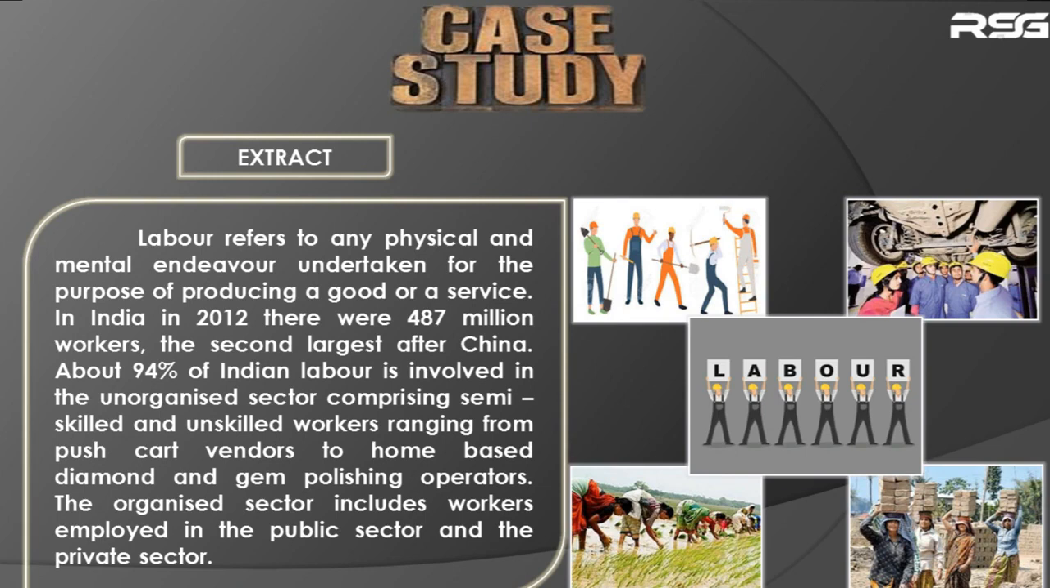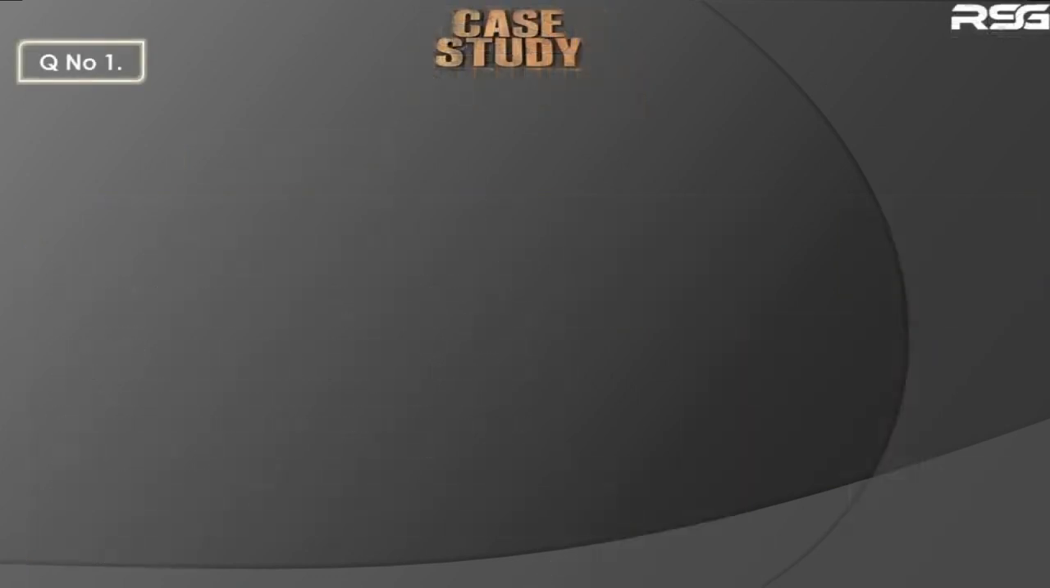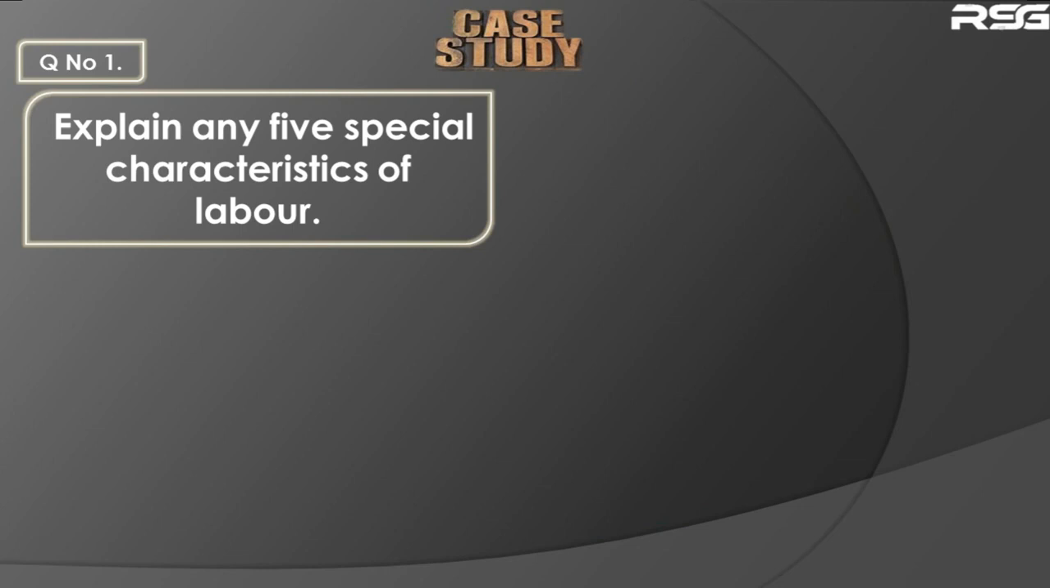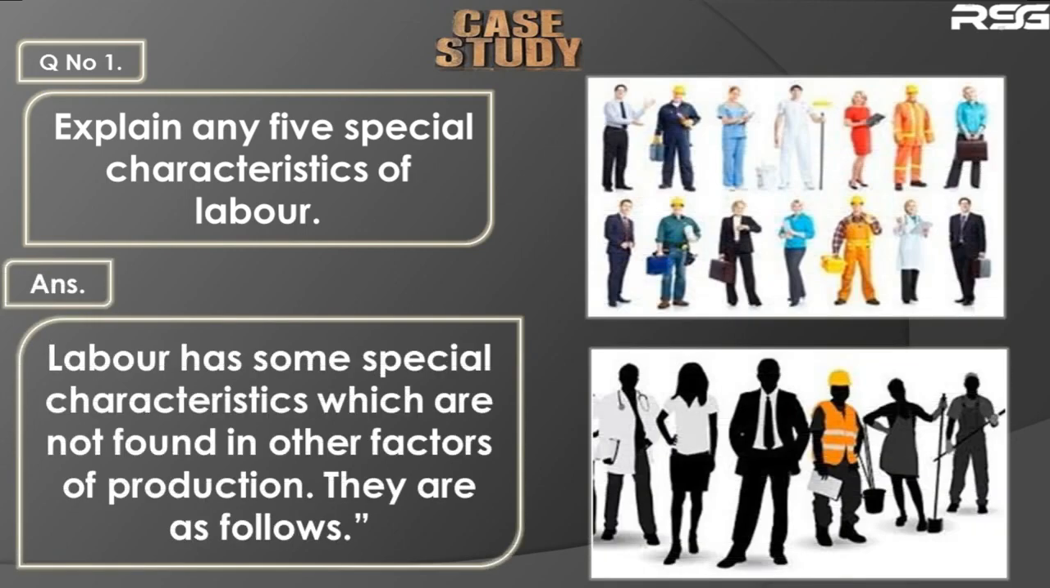Now this is an extract, so with reference to this, we'll discuss some questions and try to give some reasonable answers. The first question that follows is: explain any 5 special characteristics of labor. Labor has many characteristics, but among them we are going to see 5 special characteristics. Labor has some special characteristics which are not found in other factors of production.